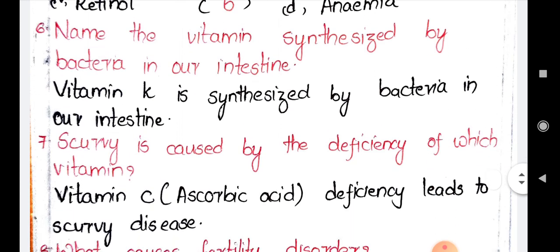Next, scurvy is caused by deficiency of which vitamin? Scurvy is the disease caused by a lack of vitamin C. This topic we have already discussed in the 7th class lesson. Persons who get scurvy, if they eat fruits which contain vitamin C, will automatically be cured of that disease. So scurvy is caused by the deficiency of vitamin C. The chemical name of vitamin C is ascorbic acid.